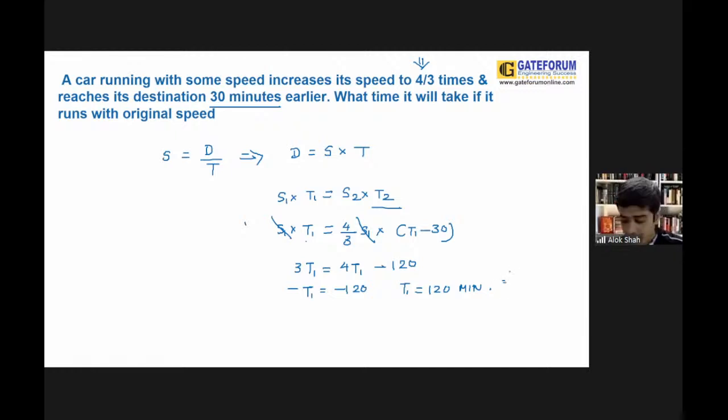Now, what time will it take if it runs at its original speed? Can you tell me, the answer could be 90 or 120? Mr. Sandeepan is writing this answer as 90. Do you think he is correct? Correct. Here you can say directly, it is the original speed I want to find out, that is 120. If you are asking about T2, your answer could be 90 minutes. But again, proud of you.